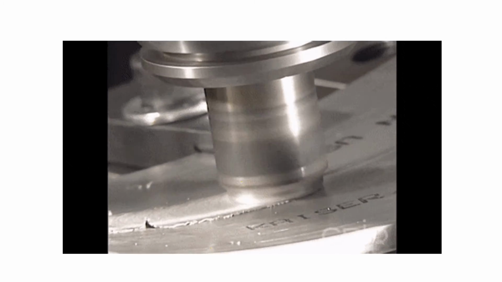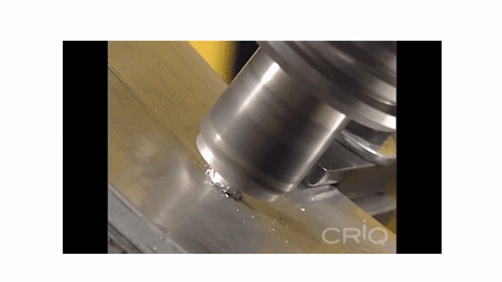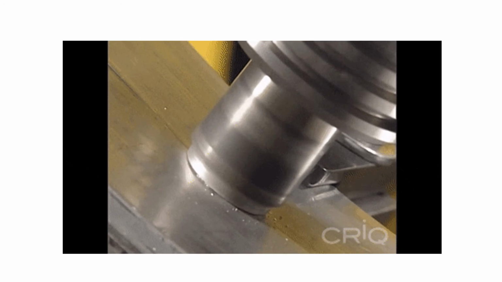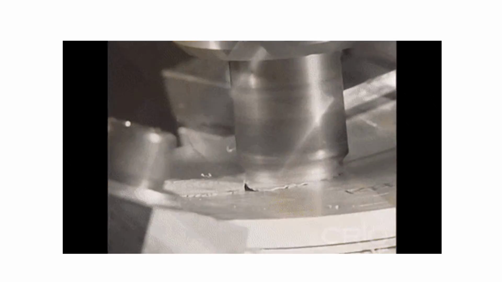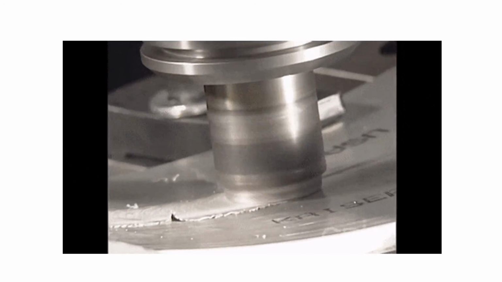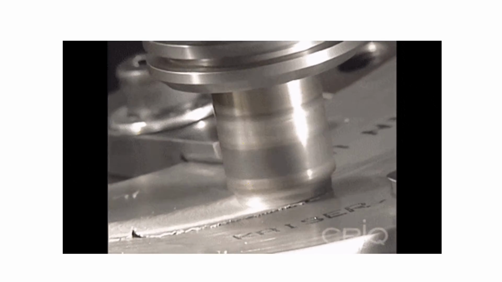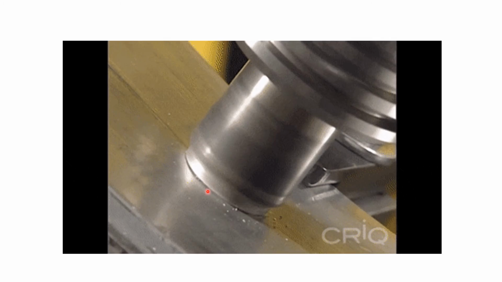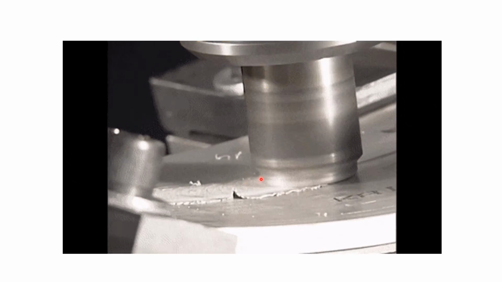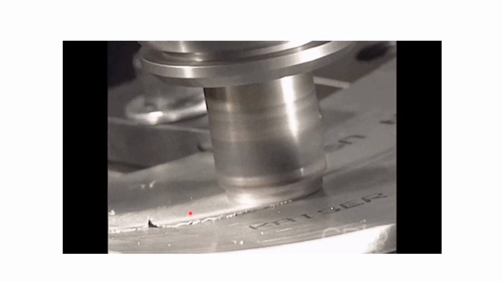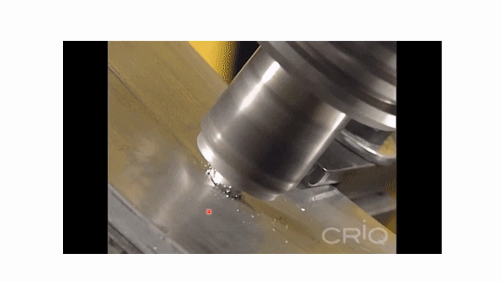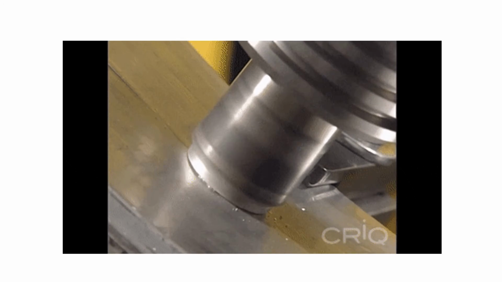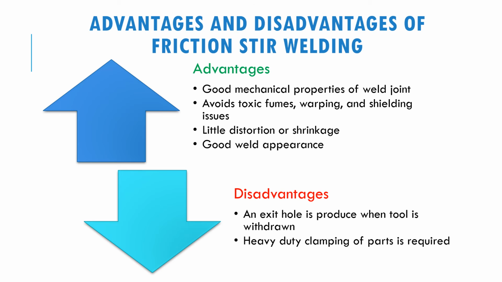And then you can create a straight, meaning flat, weld. So if you can see on the surface here, they are leaving this area flat, compared to the one that we perform in arc welding.